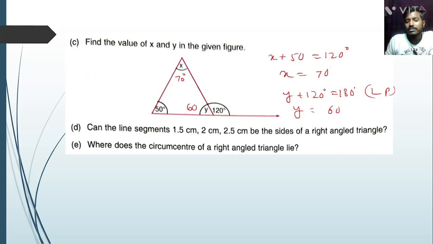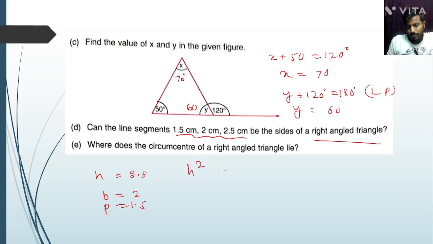Okay. Can a line segment be a side of the right angle triangle? So here larger side is 2.5. Okay, this is hypotenuse, and the base equal to 2 and the perpendicular equal to 1.5. Now solve. Hypotenuse square equal to 2.5 square, that is 6.25.